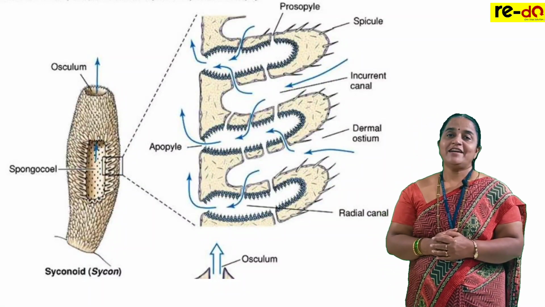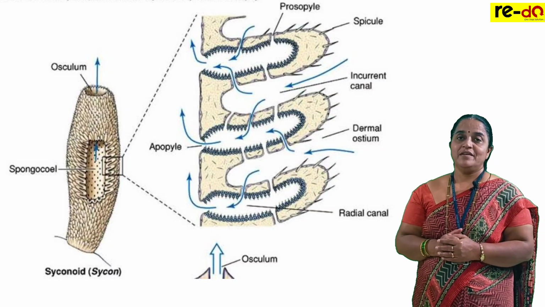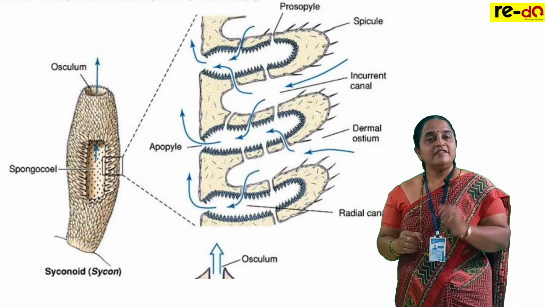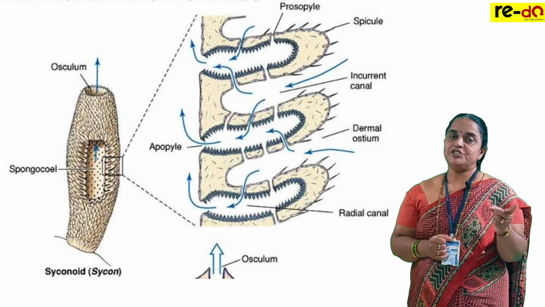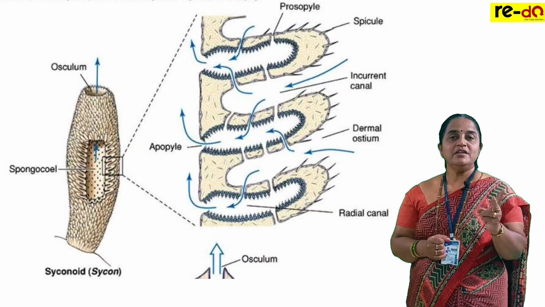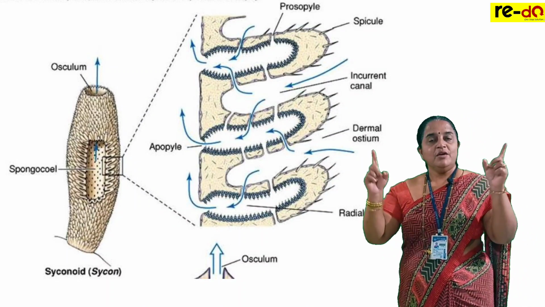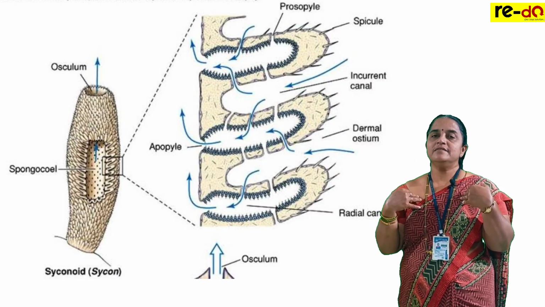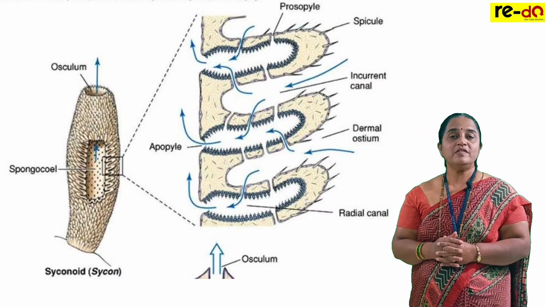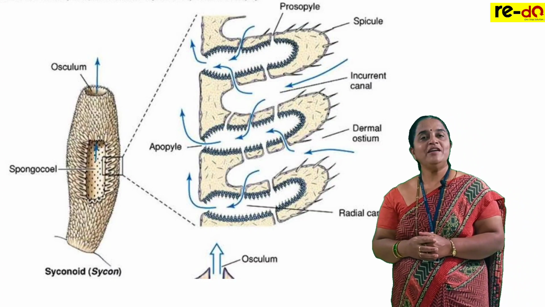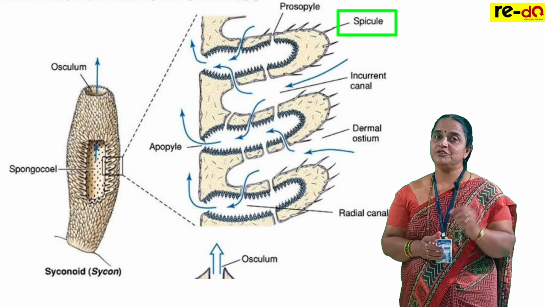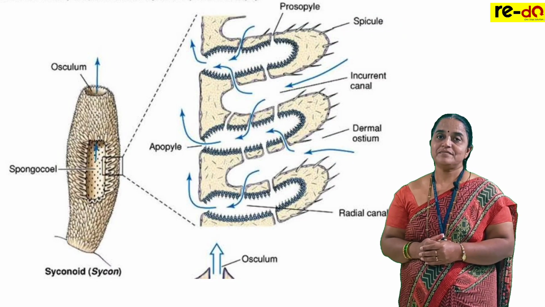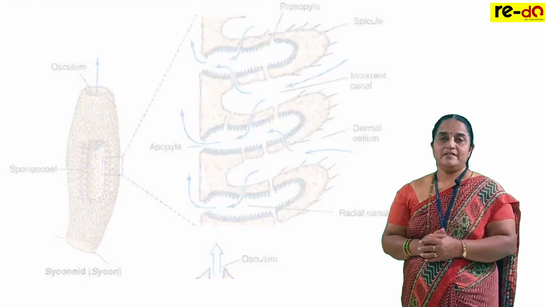So poriferans are characterized by the presence of a canal system. The entire body is supported by special thread-like structures. Either they are made up of calcium, or spongin, or silica. Now, like our body is protected and supported by bones and cartilage, this animal body is protected and supported by spicules. This is one more feature of phylum Porifera. With this, we have completed general characters.